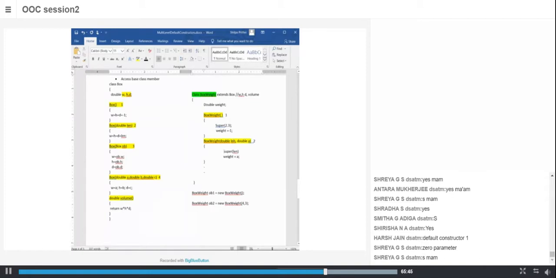Similarly here, I have another box weight, and here I'm passing double of len and something like this. Here I'm using super of len. When I use that, it will call the super constructor which takes a single parameter. Suppose I want to call the constructor with 3 parameters, then I can use super and pass something like 2, 3 and 4. It will call the base class constructor with those parameters and then the subclass. What will happen if this is not there? It will invoke the first constructor.